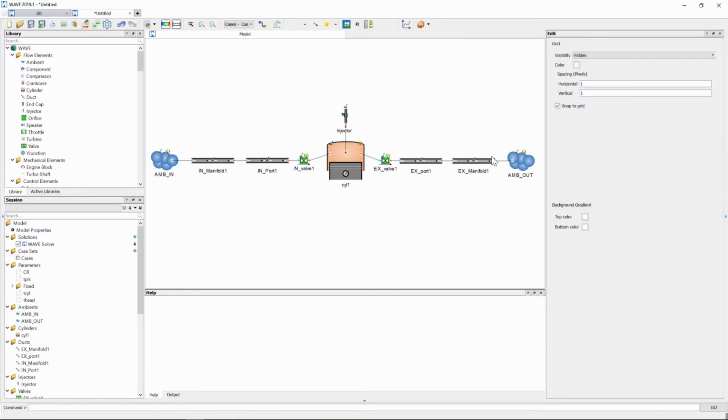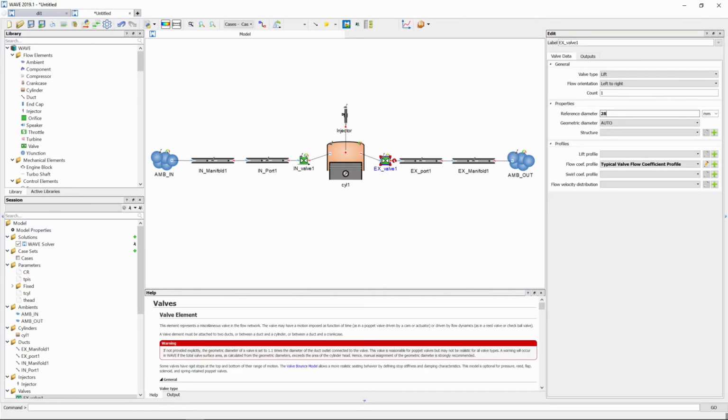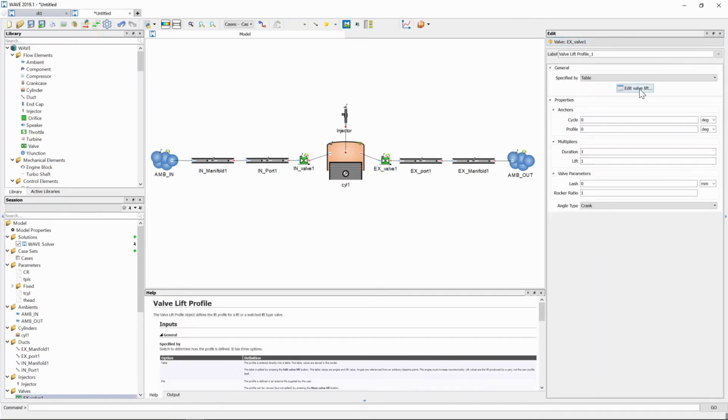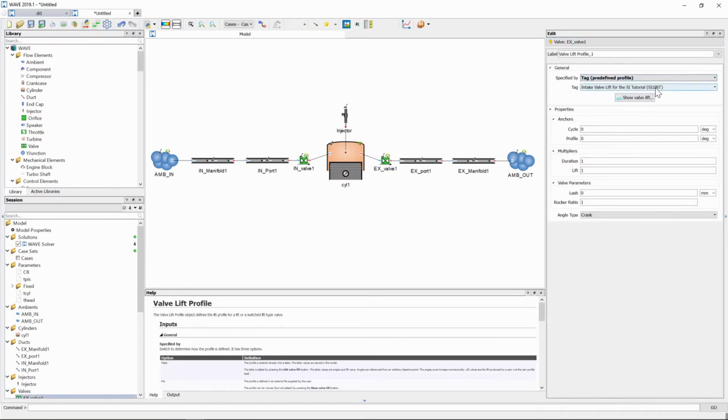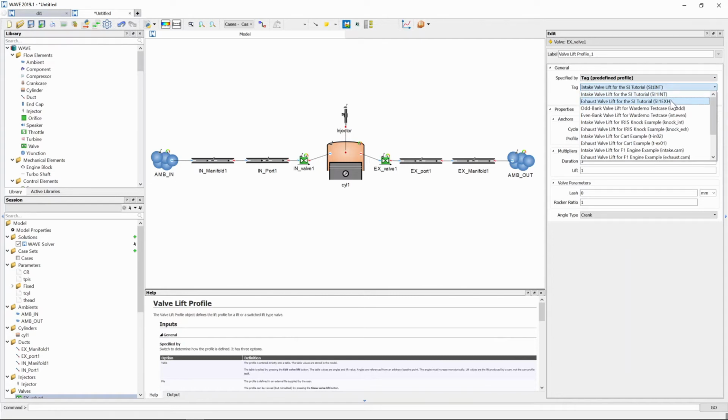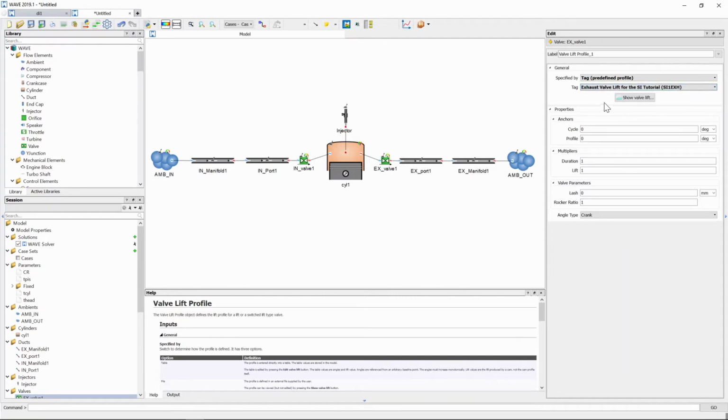Going to move on to the exhaust valve. Reference diameter is 28 millimeters. And then we need to add a lift profile for the exhaust valve. And again, we are going to use a tag, and we are going to go for exhaust valve lift for spark ignition tutorial. So that is again a predefined lift profile for the valve. For the exhaust valve, our cycle anchor will be at 105 degrees. And the rest we are going to leave the same.